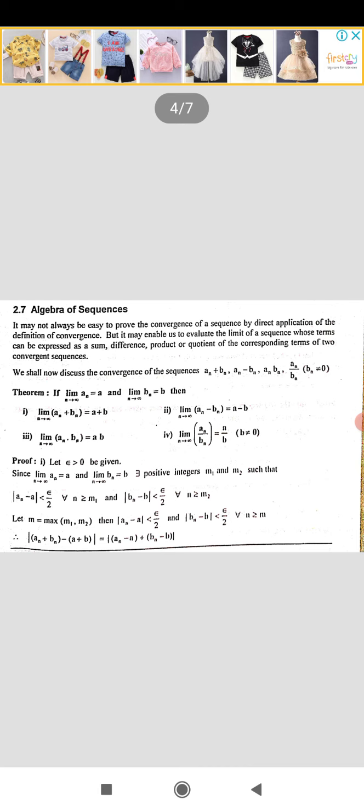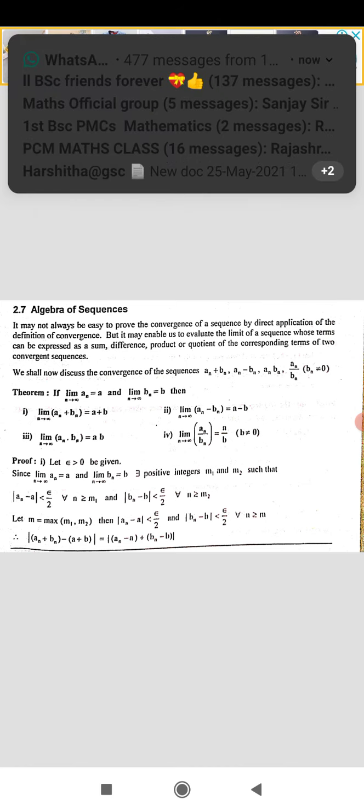Let epsilon greater than 0 be given. Since limit n tends to infinity a_n is equal to a, and limit n tends to infinity b_n is equal to b, there exist positive integers m1 and m2 such that modulus of a_n minus a is less than epsilon by 2 for all n greater than or equal to m1, and modulus of b_n minus b is less than epsilon by 2 for all n greater than or equal to m2. This is by definition of limit. Instead of epsilon, we have taken epsilon by 2.